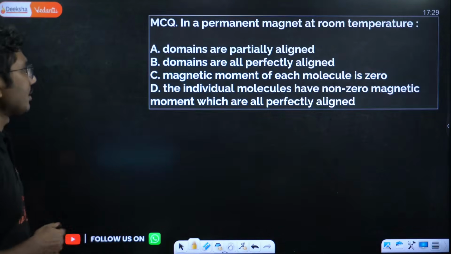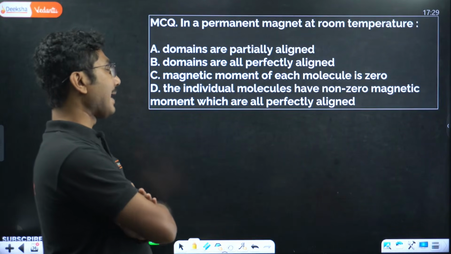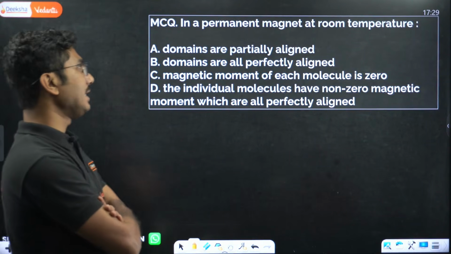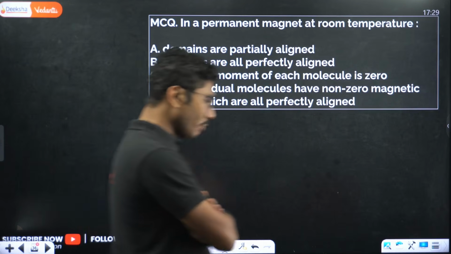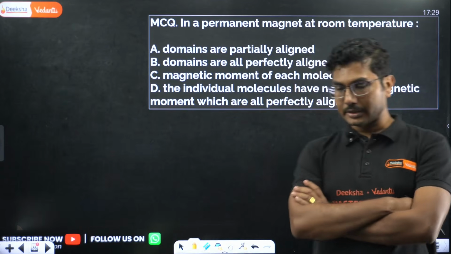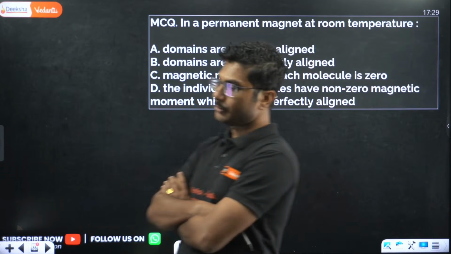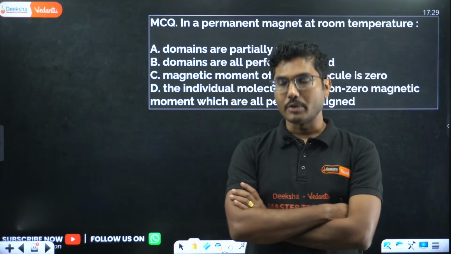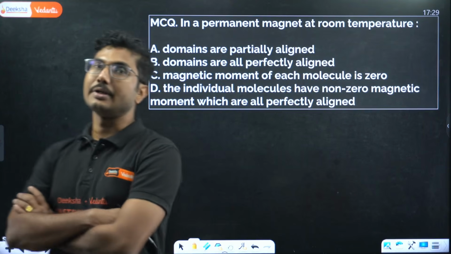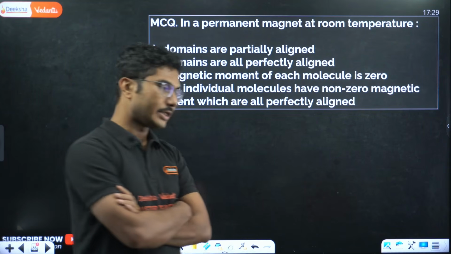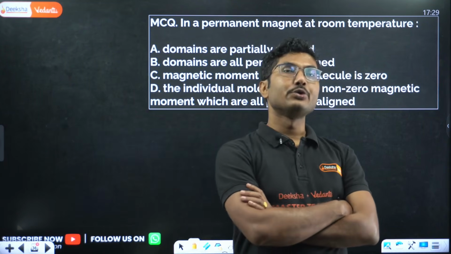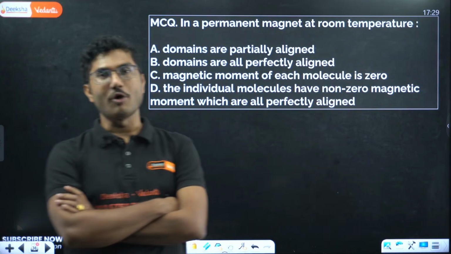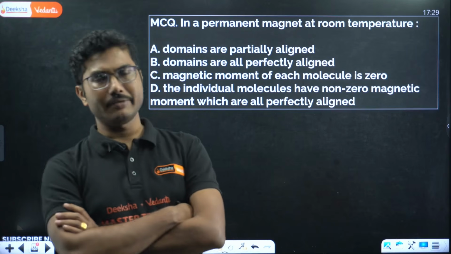Now let's look into a question. In a permanent magnet at room temperature, domains are partially aligned. Now remember that when you are talking about domain theory, the domains generally are perfectly aligned when you bring the temperature down. The lower the temperature and the higher the magnetic field, the domains are generally perfectly aligned. But ideally at 0 Kelvin, that is absolute zero, all domains are perfectly aligned in the presence of a magnetic field.